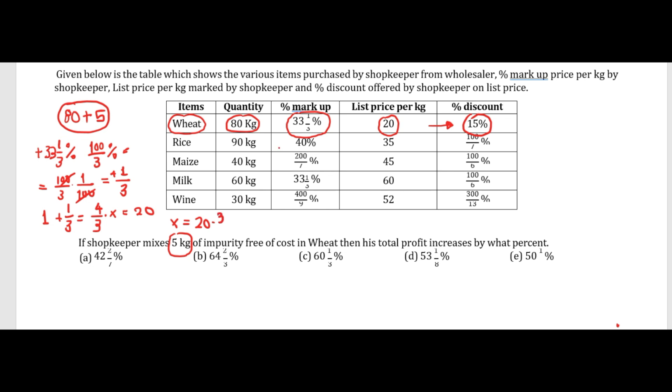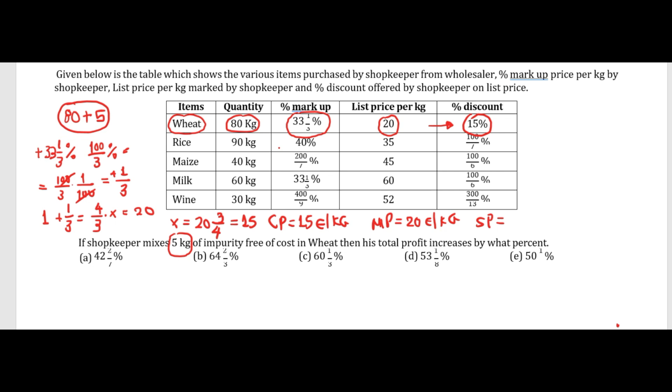So if I want to find the initial cost, I have x equals 20 times 3/4, and it means 15. So the original price at which he bought the wheat, the cost price, is actually 15 euro per kilogram. The marked price, the label price, was 20 euro per kilogram, and the selling price, the real selling price to the consumer, is this one minus 15%.